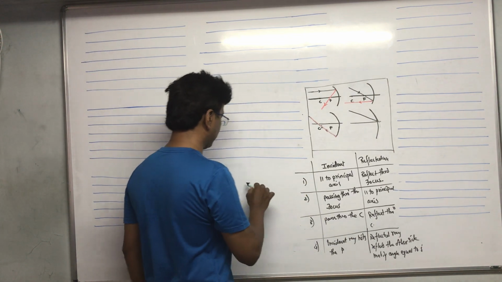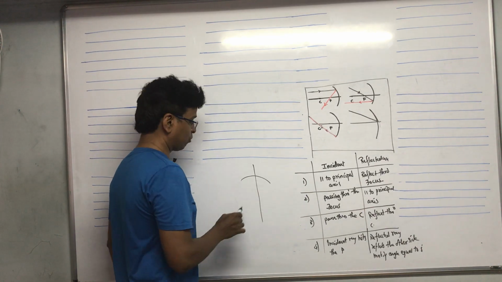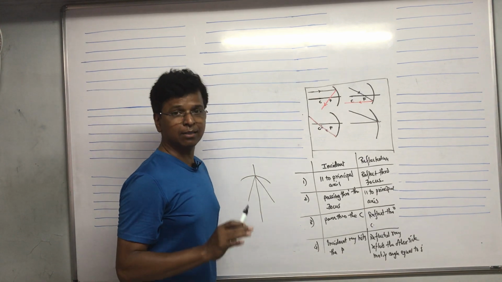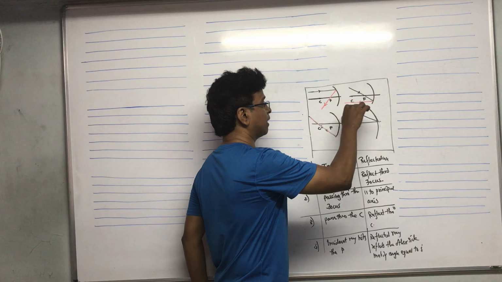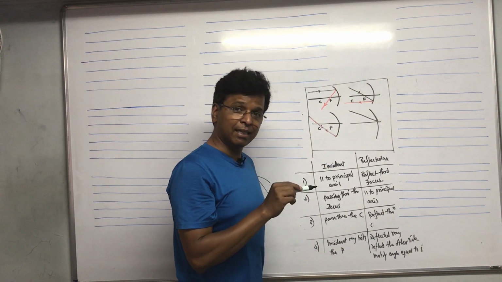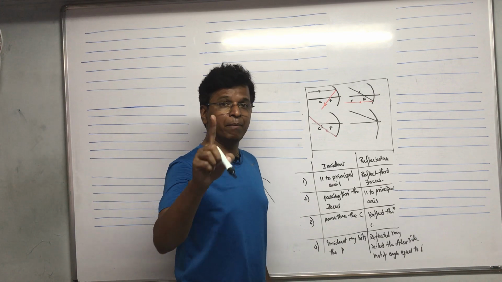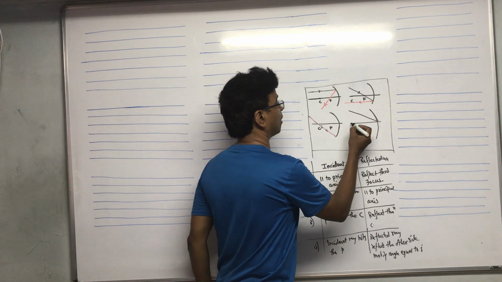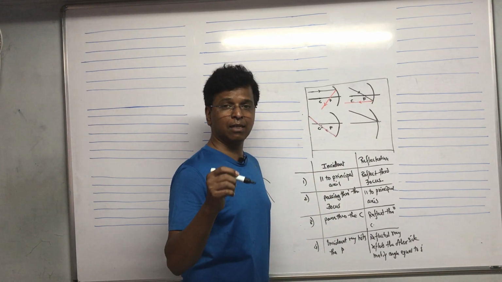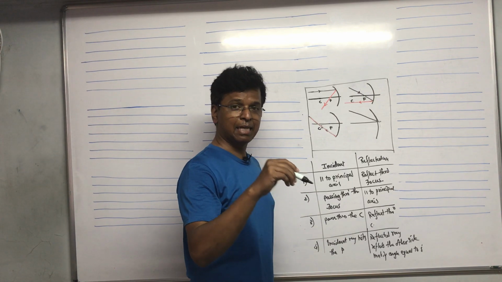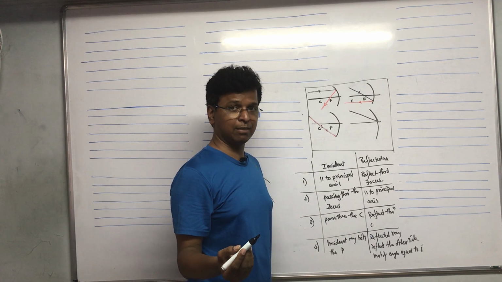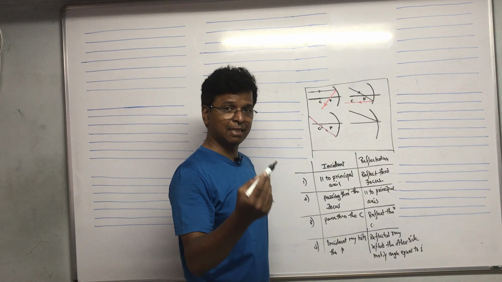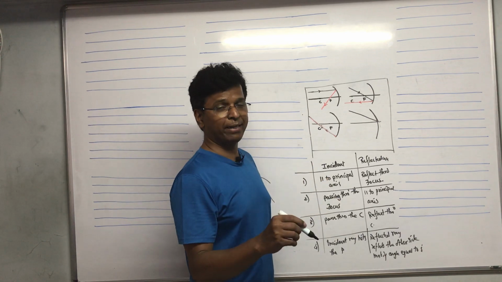If supposing the mirror would have been like this, the incident ray is coming from the left hand side, the reflected ray will come from the right hand side. So that's why I am telling other side. So the incident ray is coming from the upper side, the reflected ray will come from the down side, making an angle equal to the angle of incidence. So what is the angle of incidence? See, basically angle of incidence is the angle between the incident ray and the normal. Yesterday we had done this. The angle made by the incident ray and the normal. So normal is what? The perpendicular drawn over there.